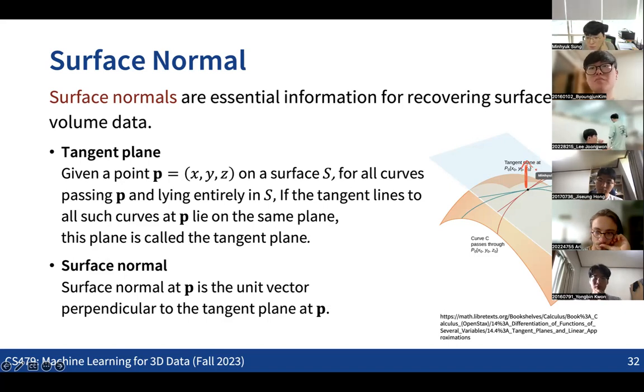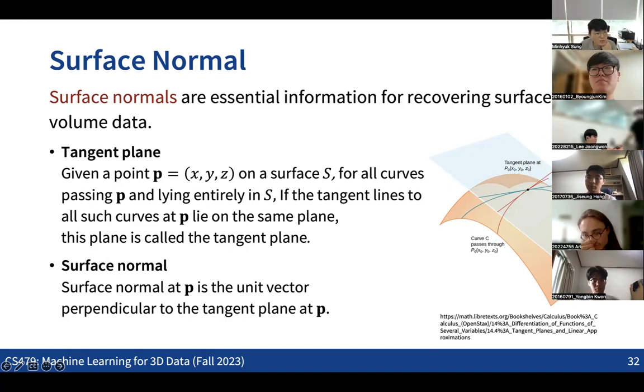So that's the basic idea. It's like curves from nearby points. And here the idea is how we can compute the surface normal given a set of points. So that is the main question.